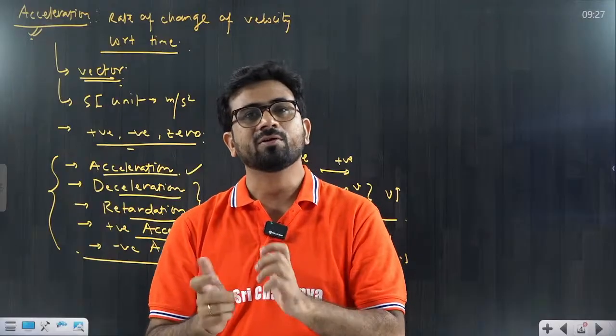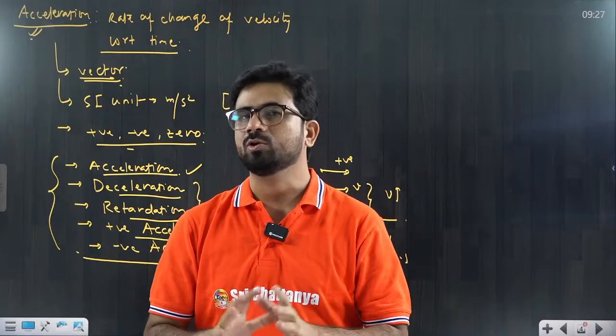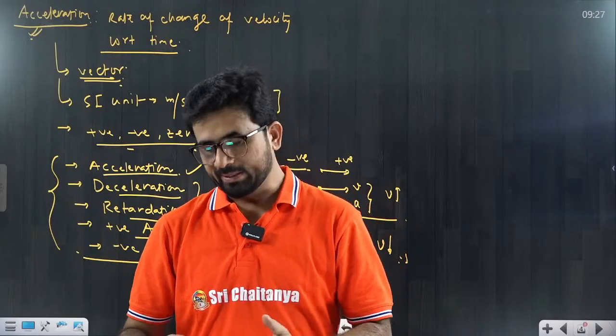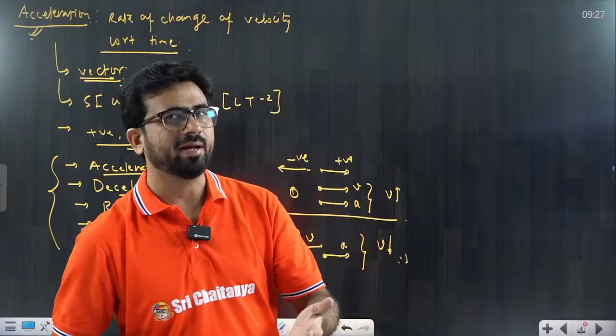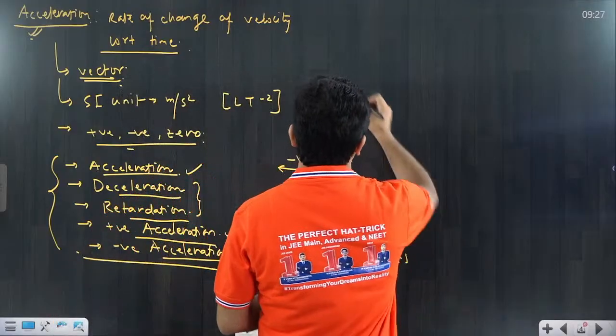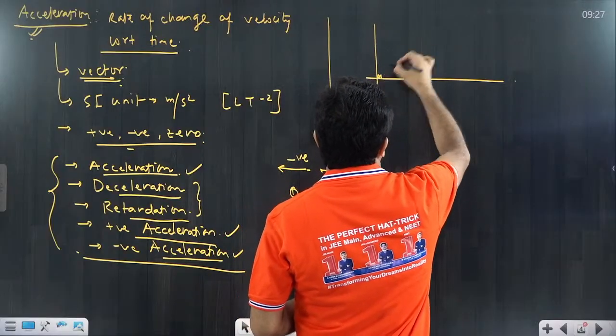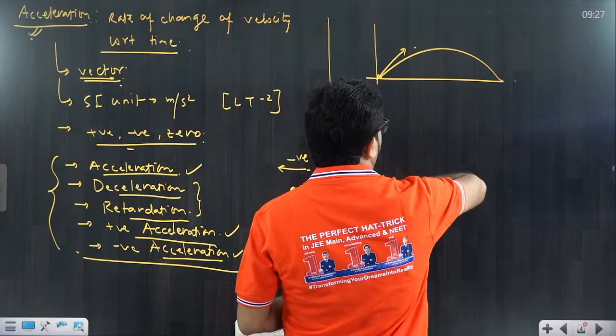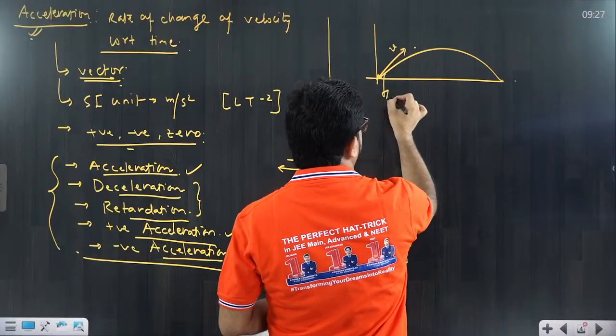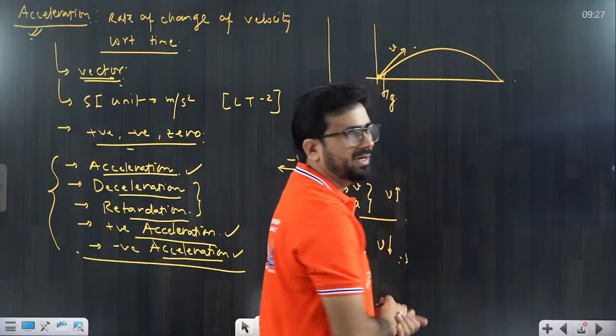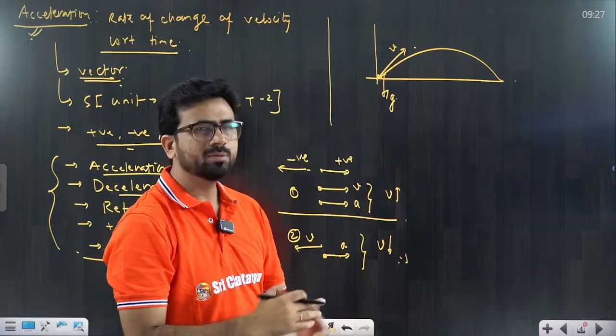Are acceleration and velocity always in the same direction? The answer is no, it is not required. They can be in different directions. There are different examples of that. Suppose a particle is moving in projectile motion, moving like this. The velocity is along the path and the acceleration is downward, that is the acceleration due to gravity. So they are not in the same direction.